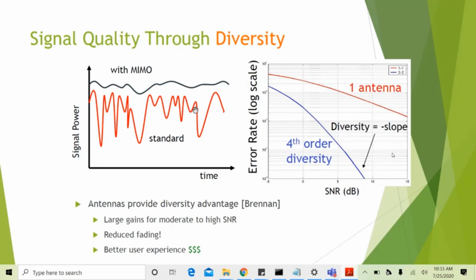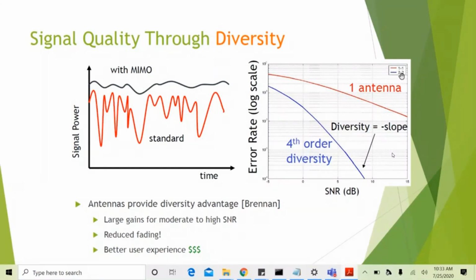If we draw the error rate for both systems, the red one has a very high bit error rate compared to the lower one. The lower one is nothing but the 2 cross 2 MIMO system. It needs a much lower SNR, and we can say that this is one antenna and this is fourth order diversity.